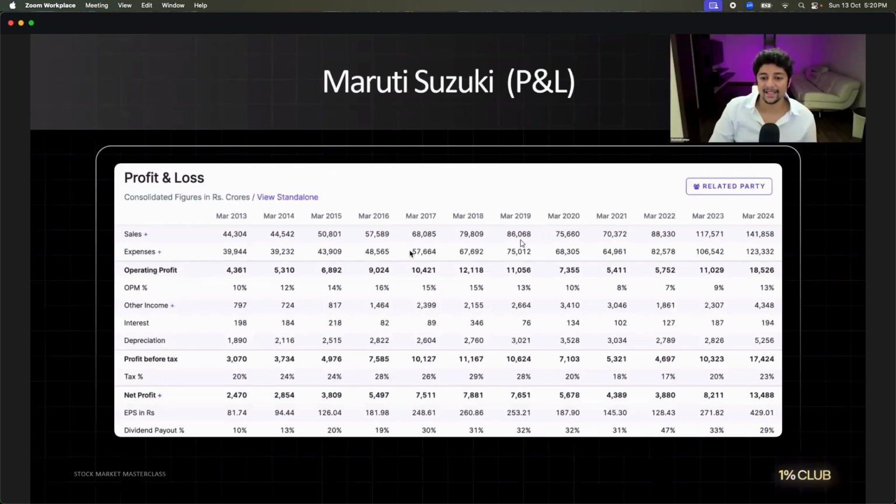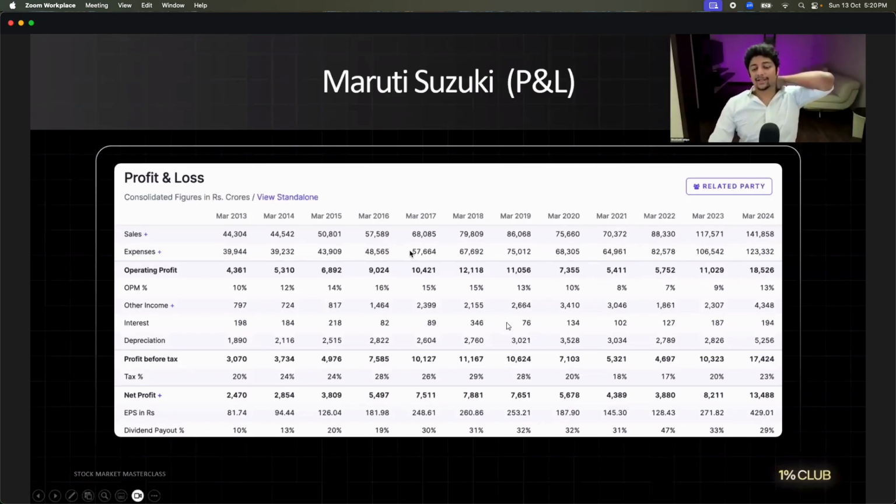2019, okay? 86, 75, 70, 88. Ignore COVID year. 88, 117, 141. What about the profit? 7, 3, 5, 6, 5, 7, 11 and 18. Good or bad? Last 5 years, good or bad? Very good. What about EPS? EPS went from 187 to 429. Good or bad? Very good.